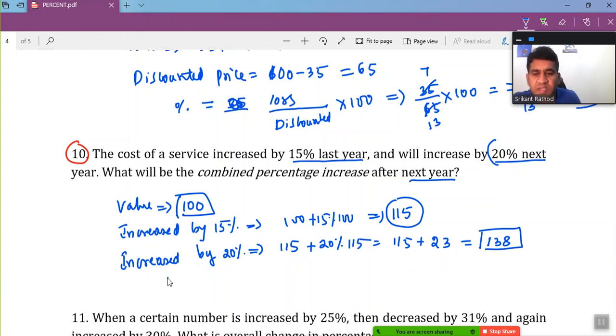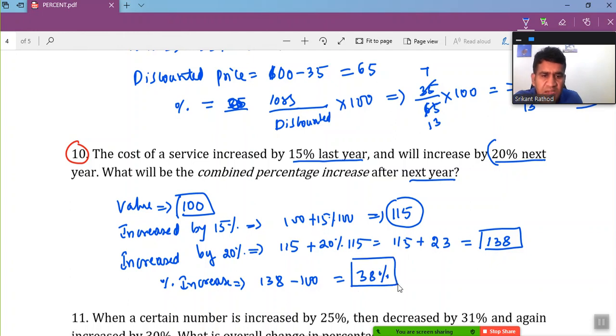Now what is the percentage increase? You just need to do 138 minus 100, which is 38%. So the overall value got increased by 38% combined. If you do 15 plus 20, you just get 35%.